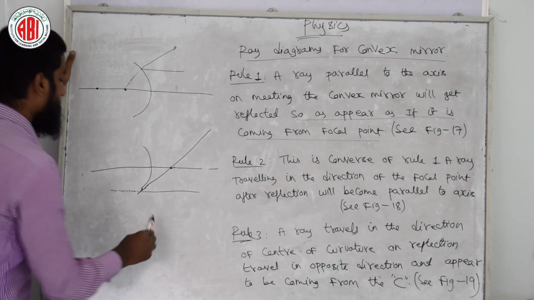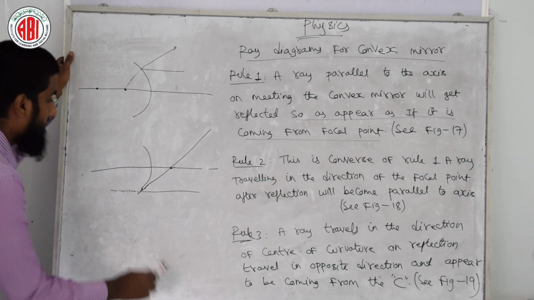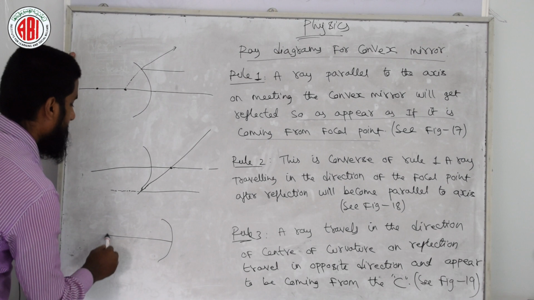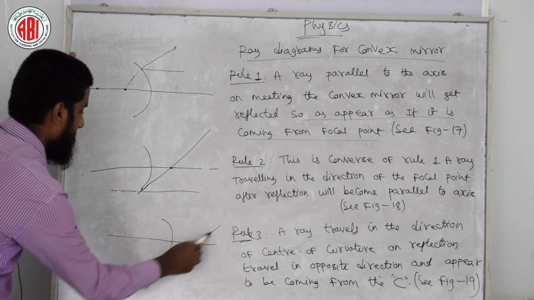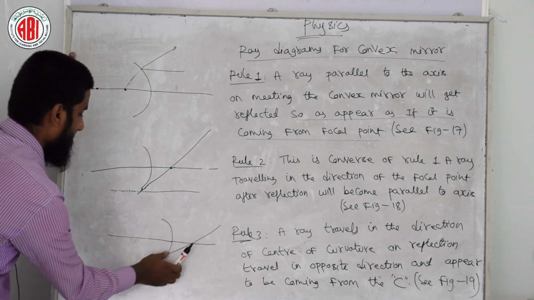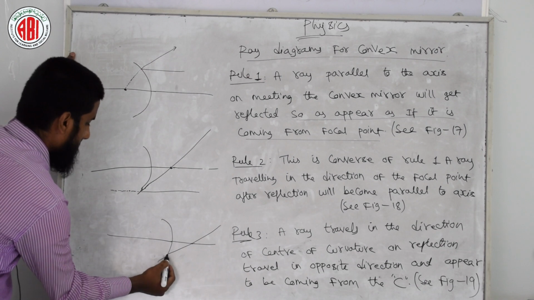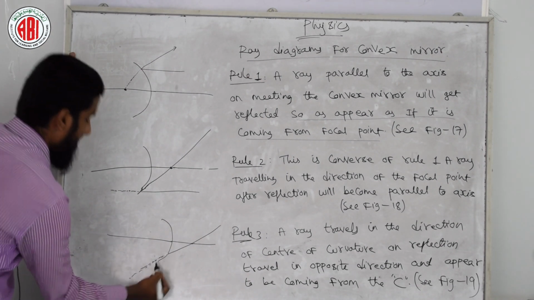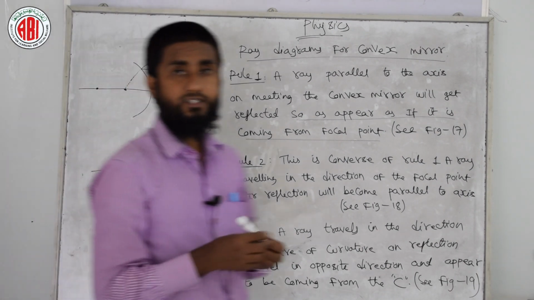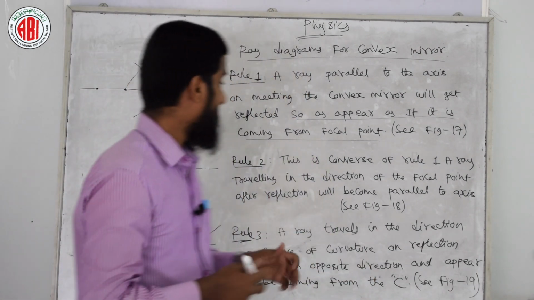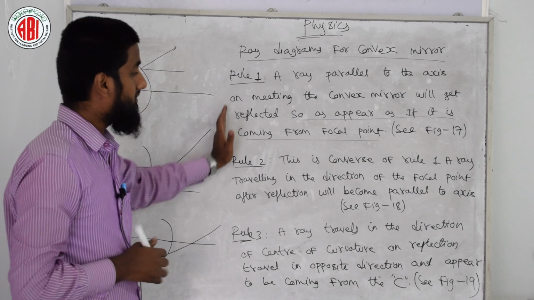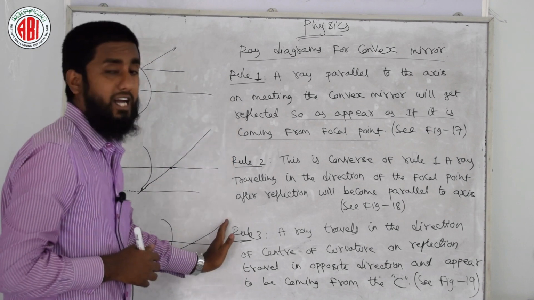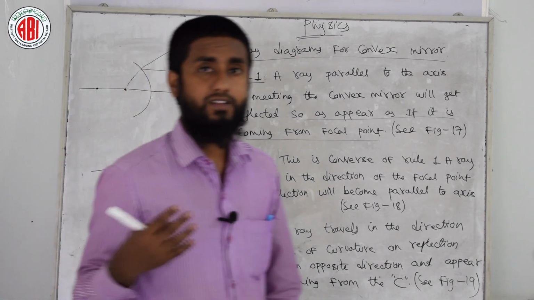And rule 3, hope you can see this part of the board. This is a convex mirror, when the light is going through the center of curvature, it appears to go straight like this to the mirror. So this is a rule for convex mirror. This is the theory part. If you want, you can copy down this part, as well as I am giving the pictorial representation on screen.